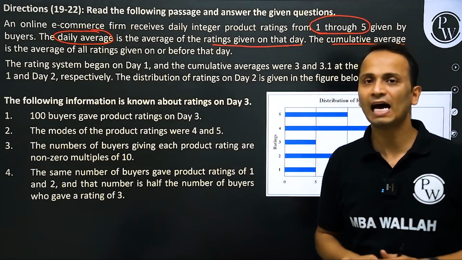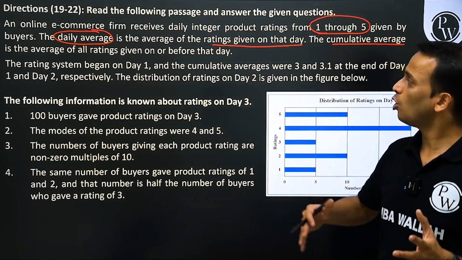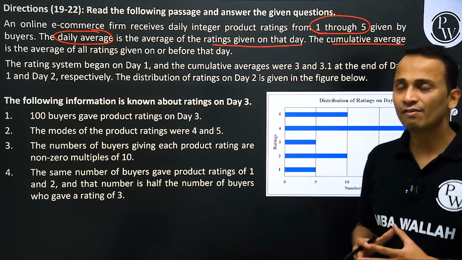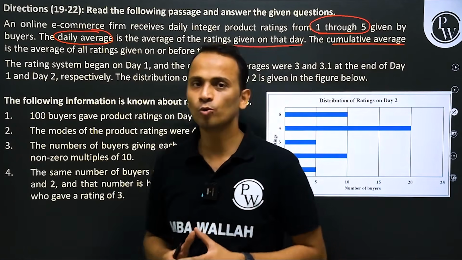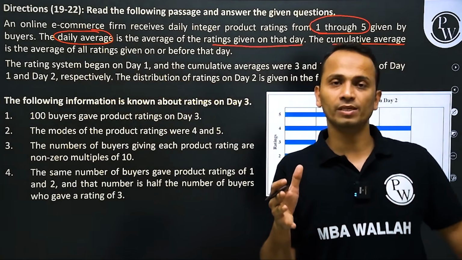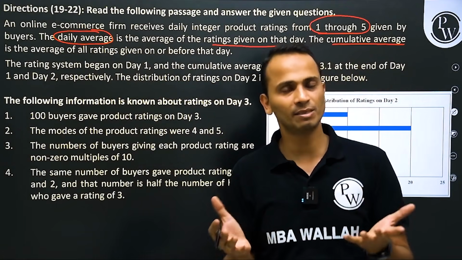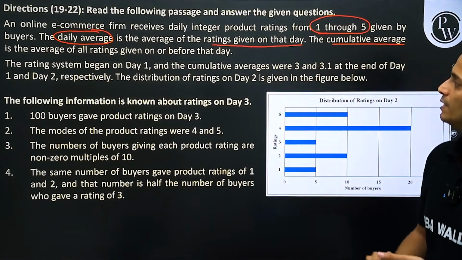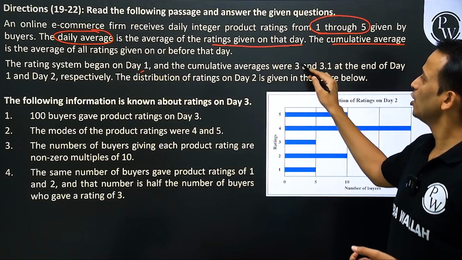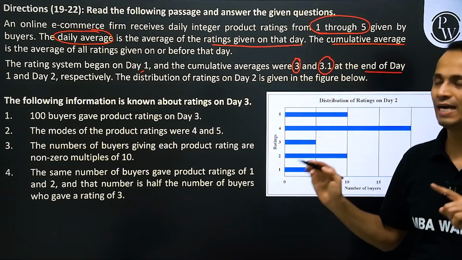Cumulative average is the average of all the ratings given on or before that day. Okay. So daily average is calculated for that day only. Cumulative average is calculated up to that day only, the average of all the ratings received up to that day. Simple. The rating system began on day 1 and the cumulative averages were 3 and 3.1 at the end of day 1 and day 2.